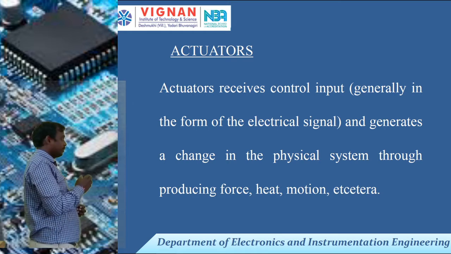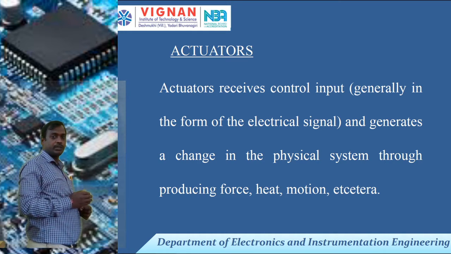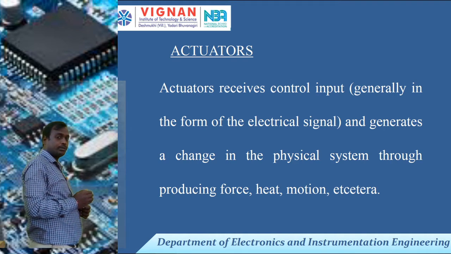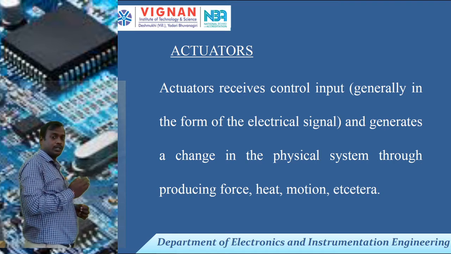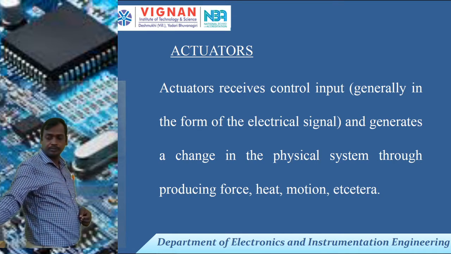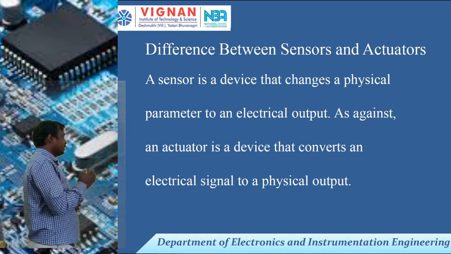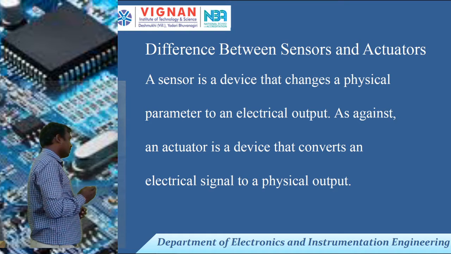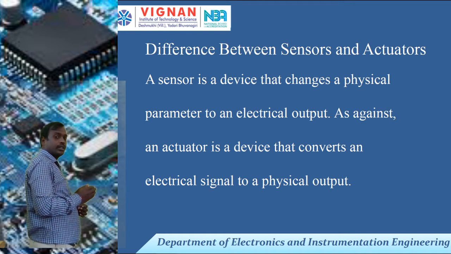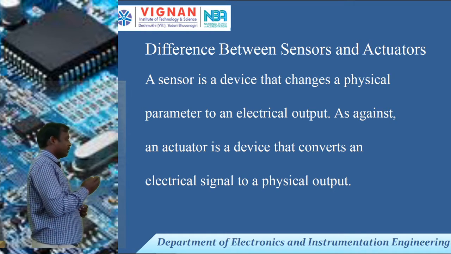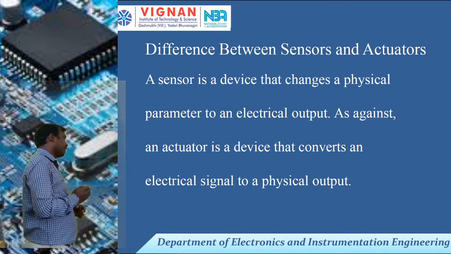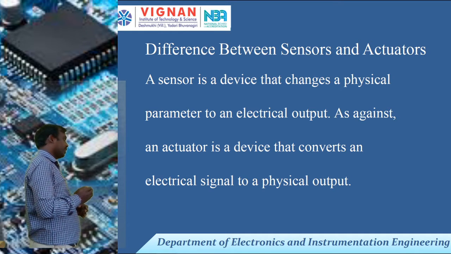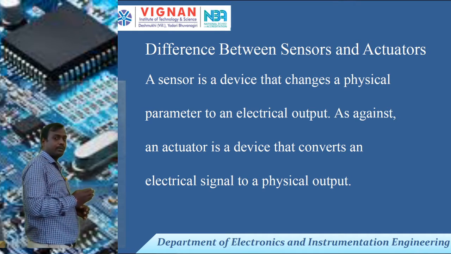Whenever you are taking the actuator, it receives the control input, generally in the form of an electrical signal, and generates a change in the physical system by producing force, heat, motion, etc. So what is the difference between the sensor and actuator? A sensor measures an unknown physical quantity and converts it to an electrical signal. An actuator receives the electrical signal and converts it into physical action, in the form of force or heat.